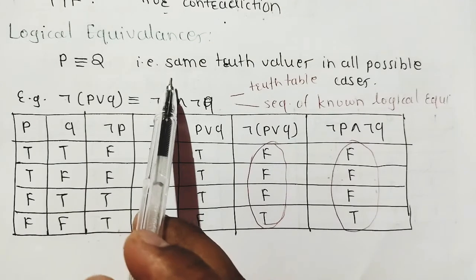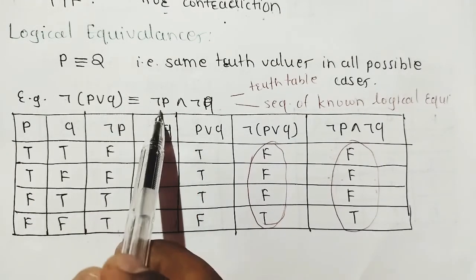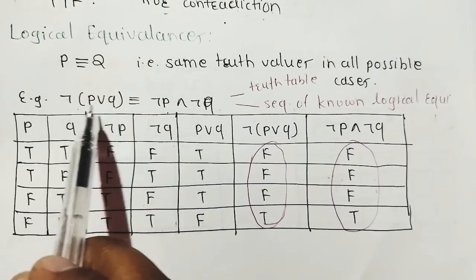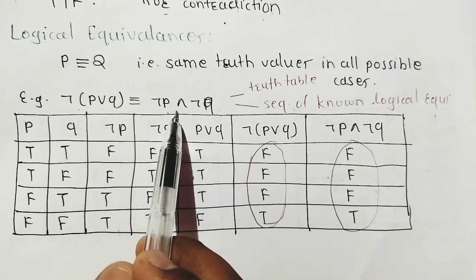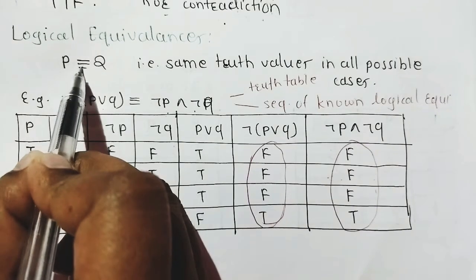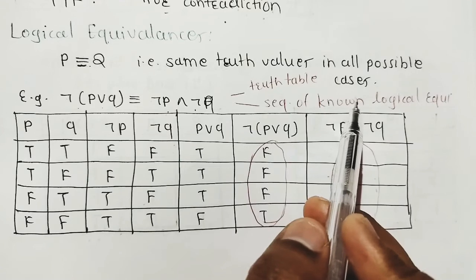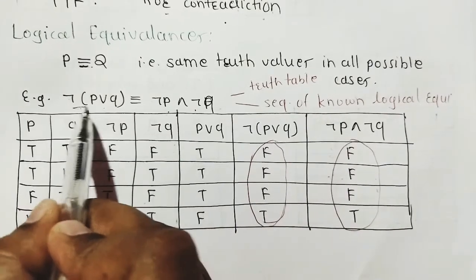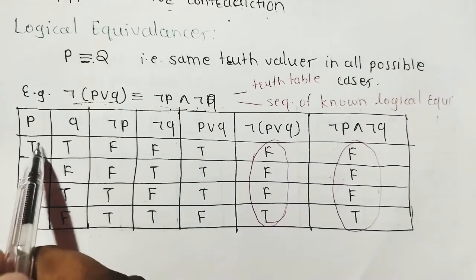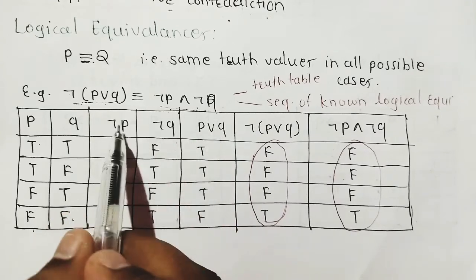Next, logical equivalences. What is logical equivalence? We have to check for the given statements whether this is logically equivalent to this. If they are logically equivalent, they are denoted by triple lines, that is, the same truth values in all possible cases. If we have to prove this equals this, just build the truth table: P, Q, then negation P, negation Q.